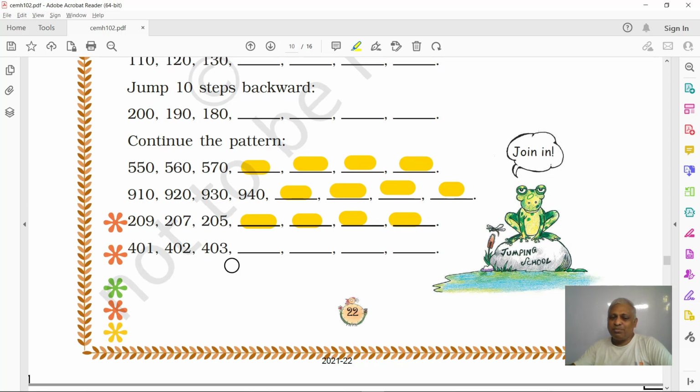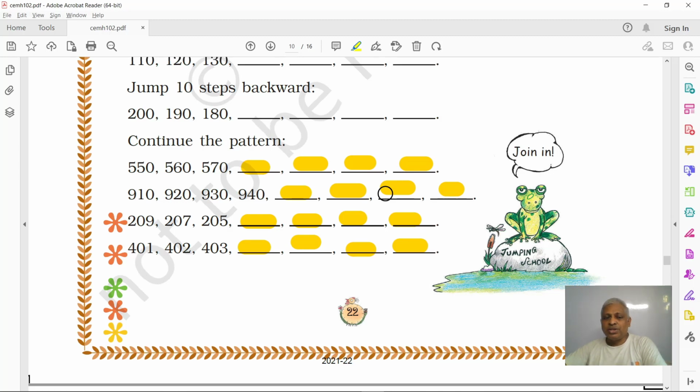Now here you see the numbers 401, 402, 403. These are simply going forward by one step at a time. So next number, can you guess? 404, 405, 406, 407. That's it. Right? So numbers are very interesting.